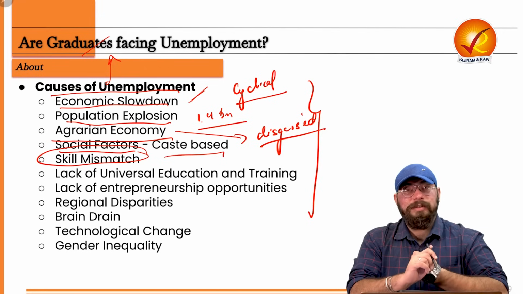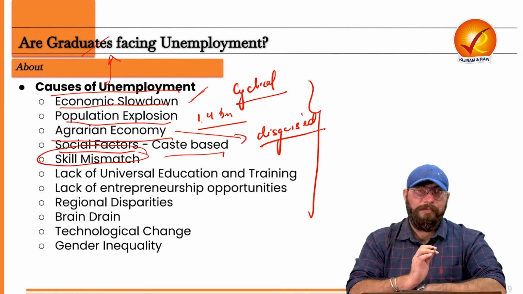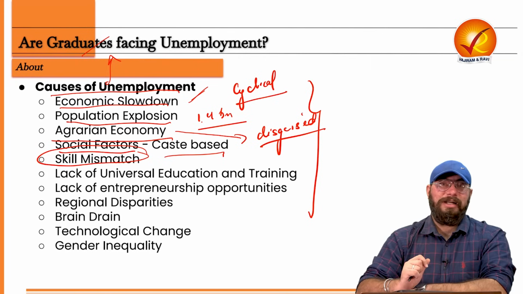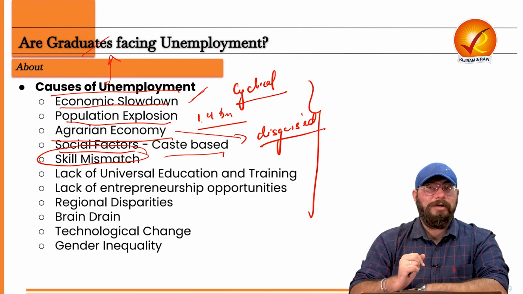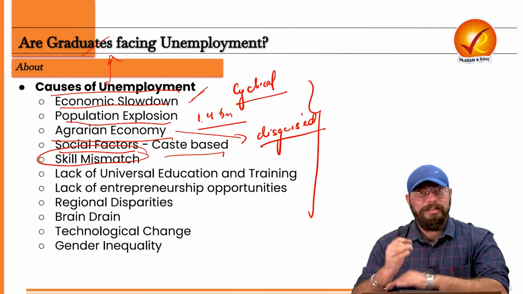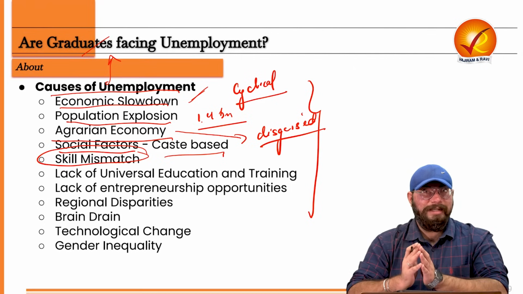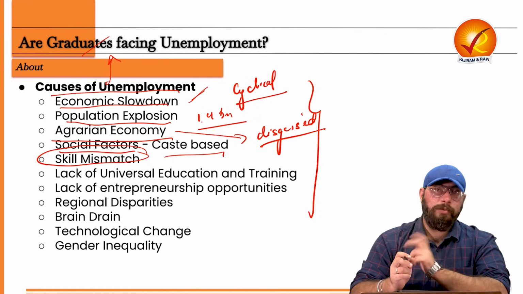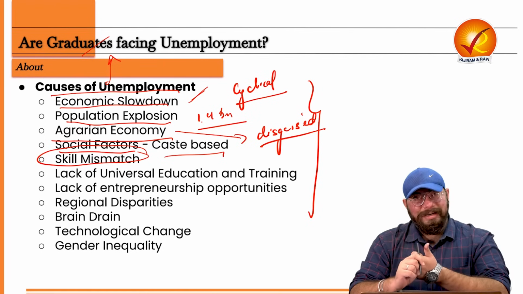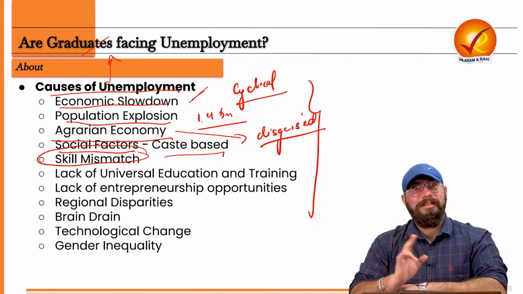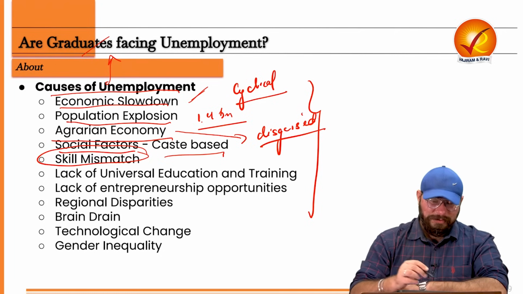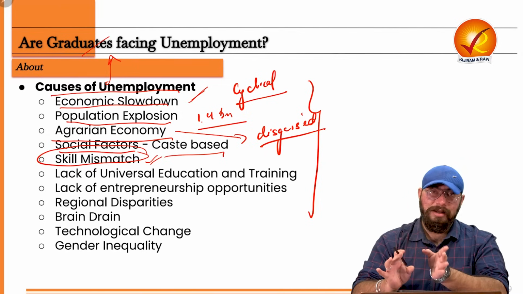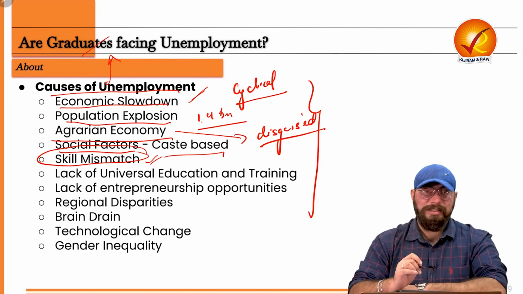That means a mismatch between the skill required by the industry and the skill which you have as an employee, right? So there is a very big skill mismatch. That is, industry-related skills are not there with the people. Especially we talk about engineers, but it is applicable throughout the areas. So amongst arts students as well, commerce students as well, science students as well, there is no requisite skill set which they get from the colleges, right? And if they're not getting skill sets in the colleges, in real life, in the real jobs, what is required are the skills only, right? So there is skill mismatch. That is the biggest reason why the graduates in our country are facing unemployment.